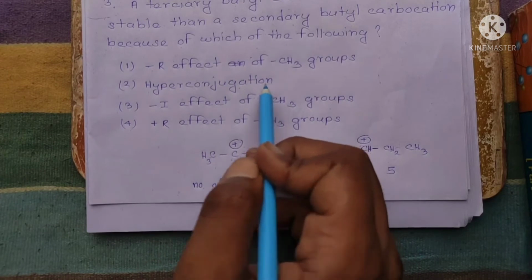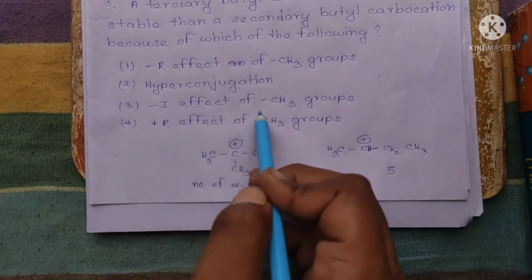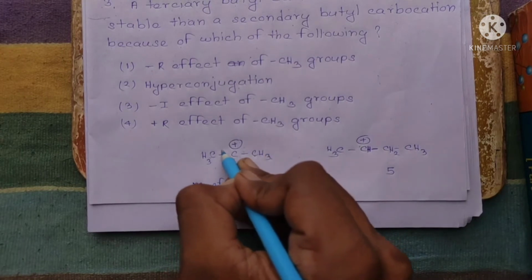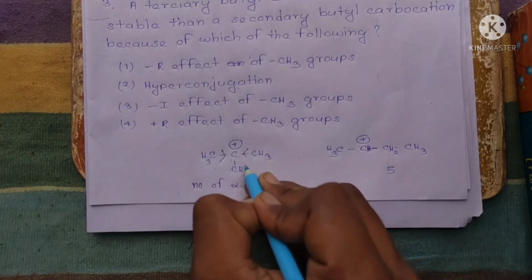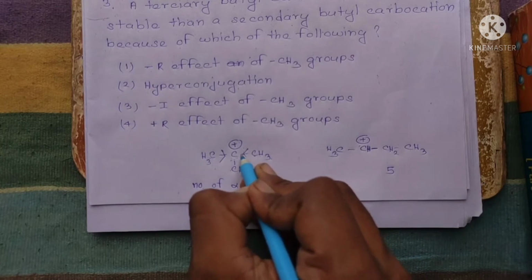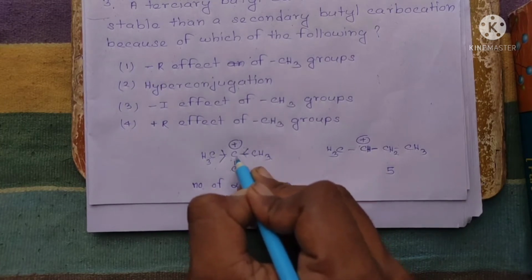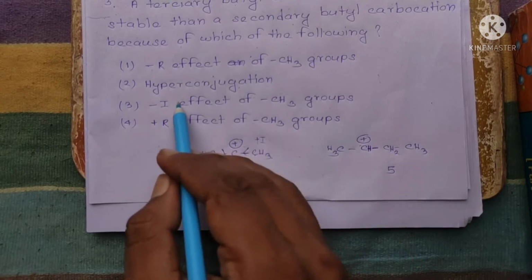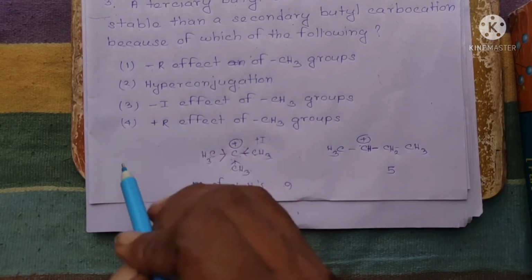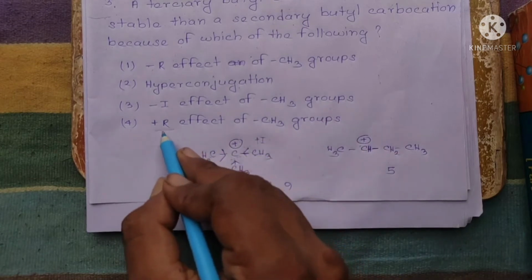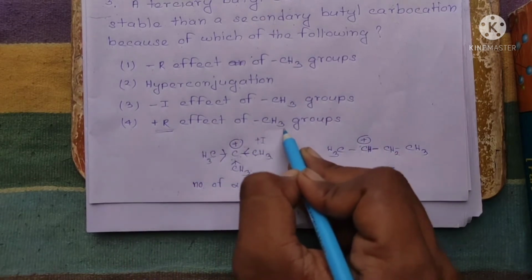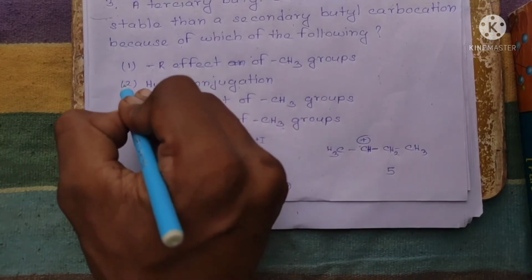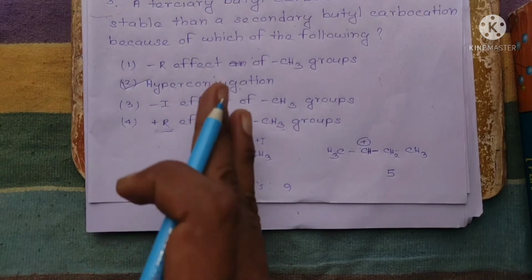We'll know about this. And now minus I effect of methyl groups. So when a particular methyl group is present in this carbocation, it will push electrons of this particular bond to the carbocation. Okay, so it shows plus I effect, not minus I effect. So this is also a wrong option. And plus R effect is not possible because methyl contains no lone pair of electrons, so hyperconjugation is the right answer. Now we have to know about this hyperconjugation.